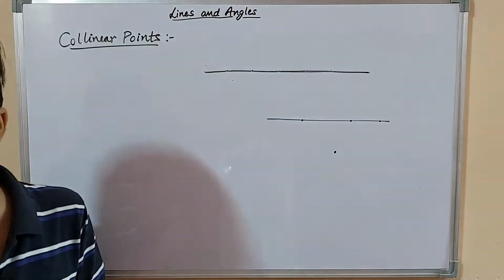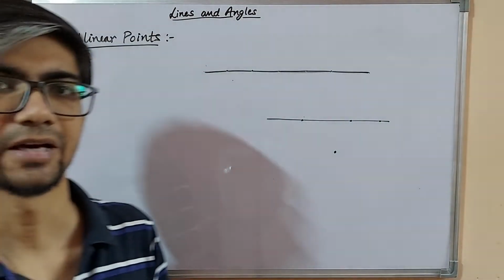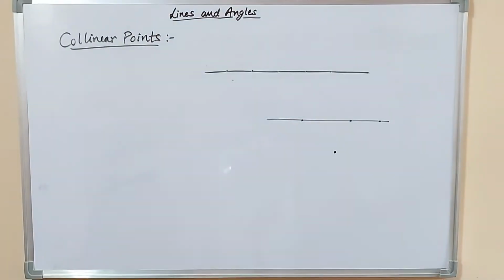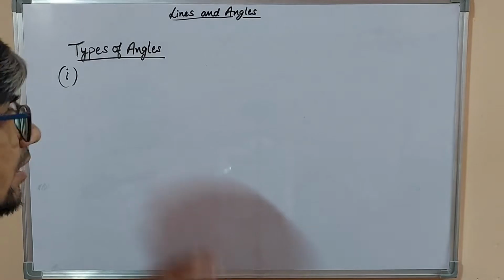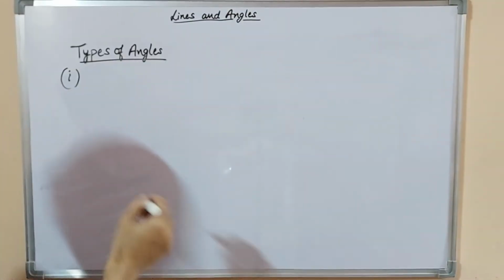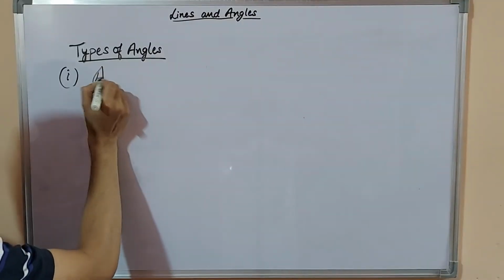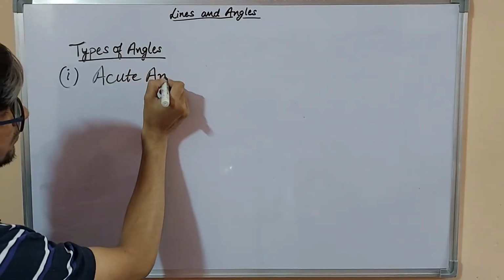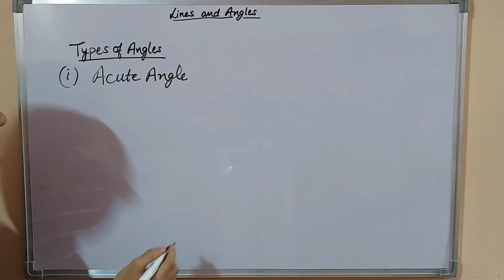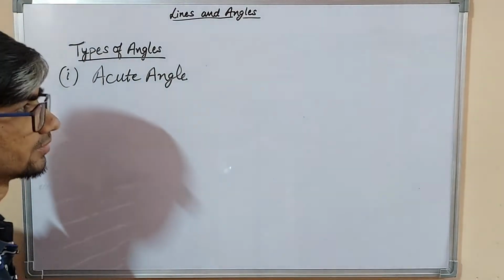Okay. Now we will discuss the types of angles. First one is the acute angle. What is an acute angle?